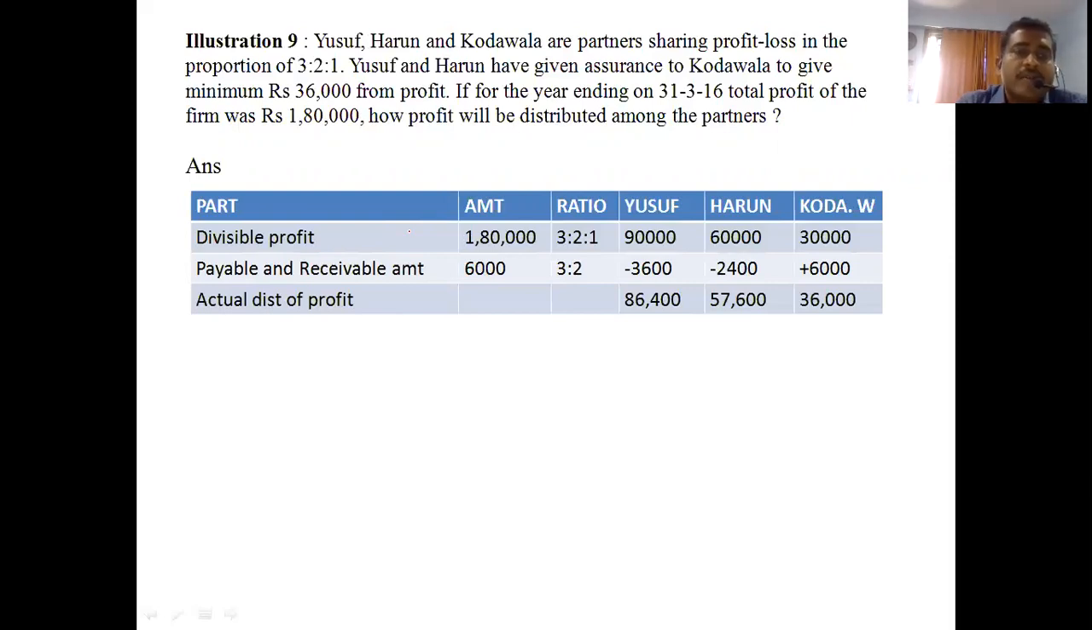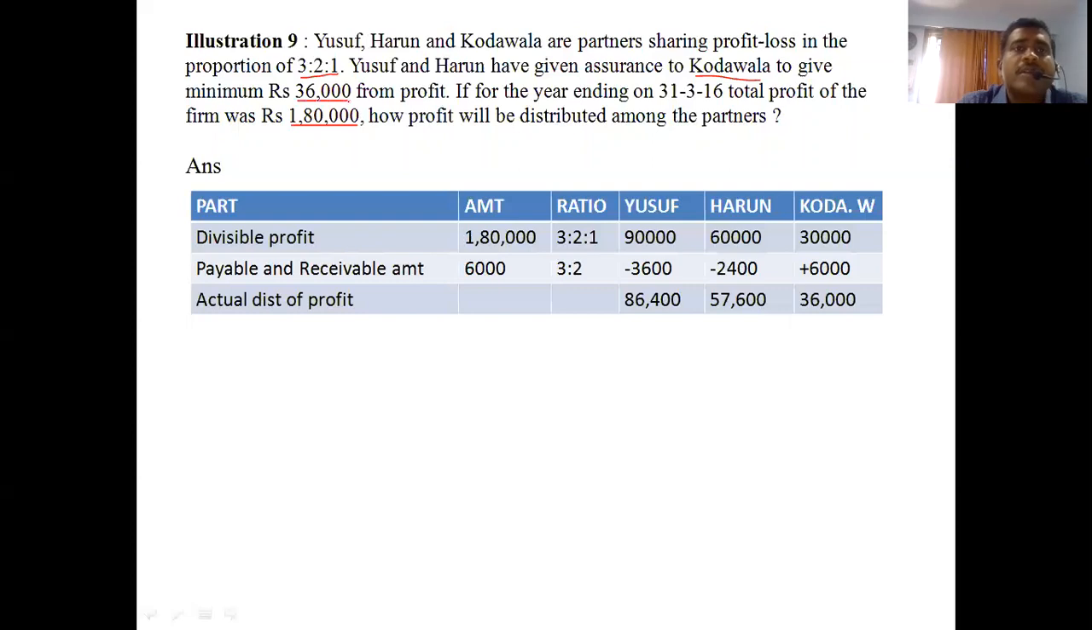So friends, first of all, we should understand the question. What do they want to say? Three partners are there, Yusuf, Harun and Kodawala. The total profit they have to distribute is 1,80,000, and the ratio given to them is 3 is to 2 is to 1. After distributing it, one of the partners, Kodawala, should receive